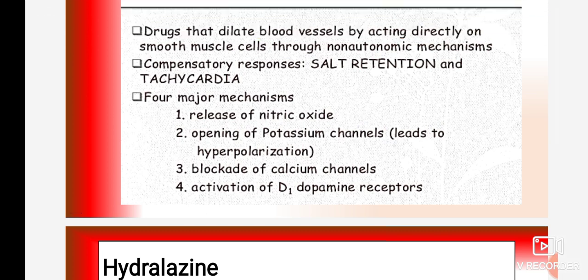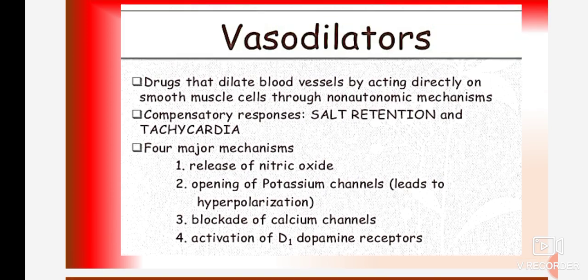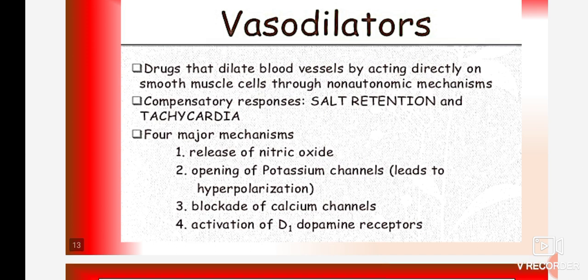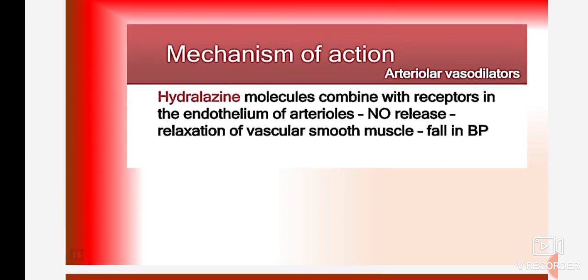The first mechanism is release of nitric oxide. In the vasodilator chapters we have seen different mechanisms by which we can produce vasodilation. Release of nitric oxide is the important mechanism behind hydralazine.